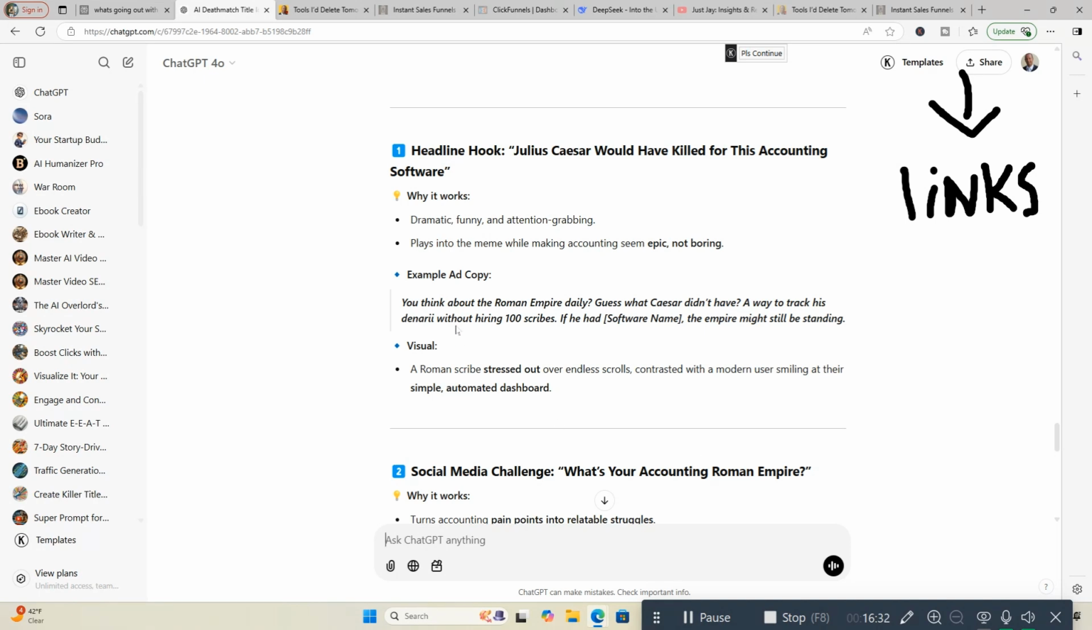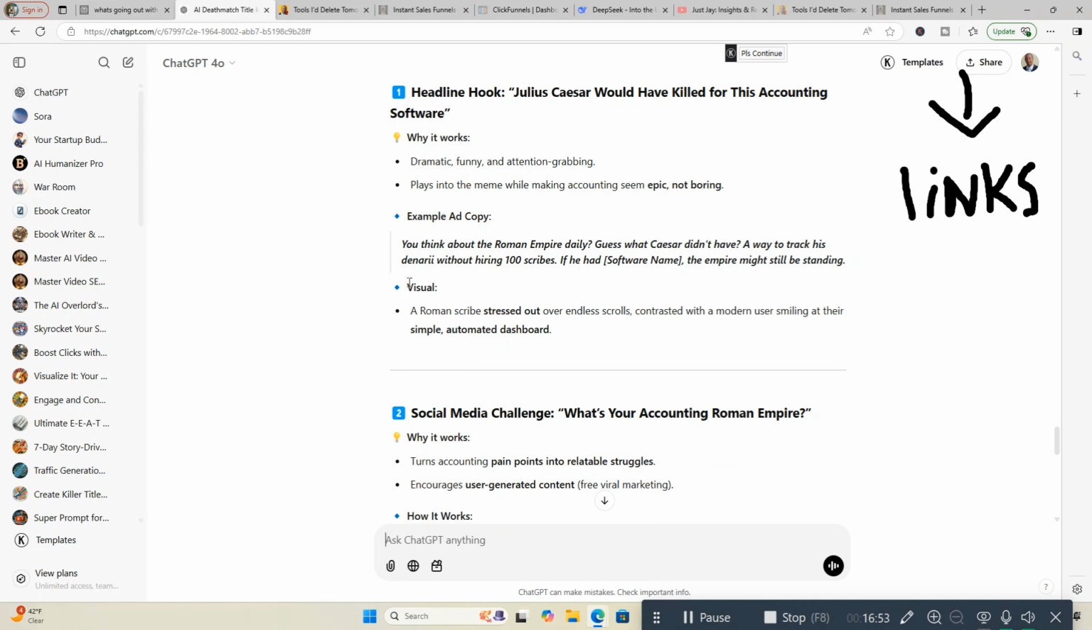Example, ad copy. You think about the Roman Empire daily. Guess what Caesar didn't have? A way to track his denarii without hiring 100 scribes. If he had, software named the emperor might still be standing. Visual. And it's got a Roman scribe stressed out over endless scrolls, contrasted with a modern user smiling at their simple automated dashboard. You can run that through.